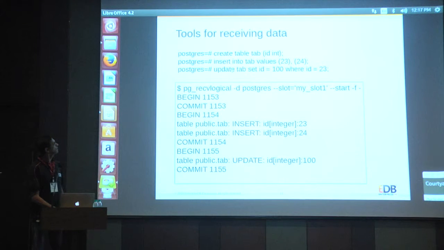And then update. This begin and this commit relates to the insert. Then again followed by a begin for update, and then it shows the update record. Even though it looks very simple, this data is not coming from the table, it's coming from the transaction log. That is the key part here, that it's actually extracting the data from the binary logs.